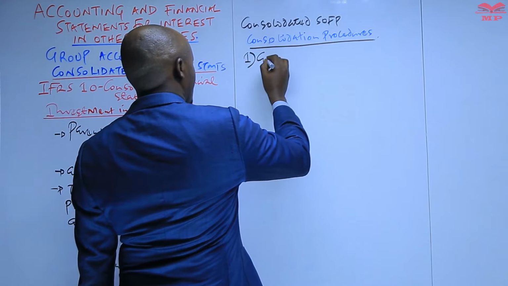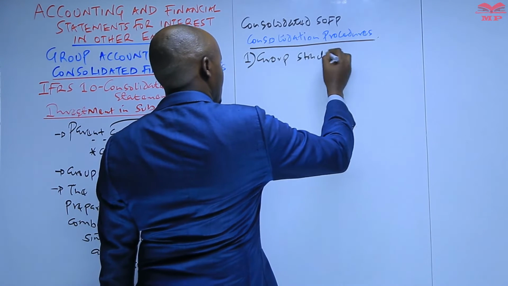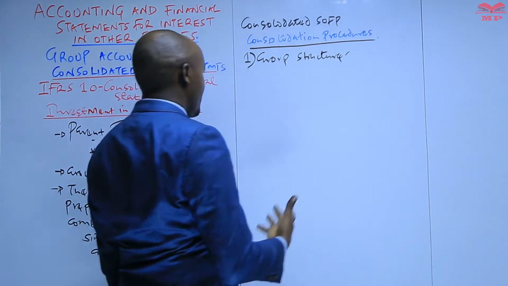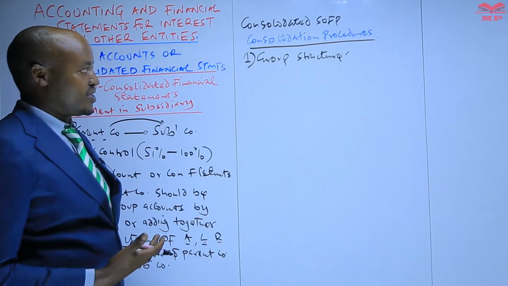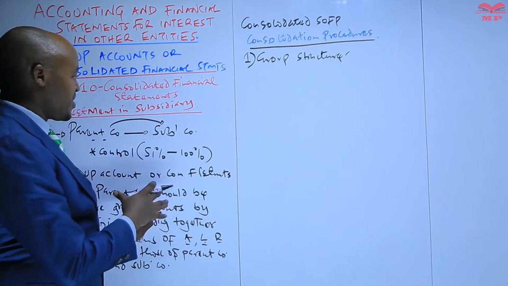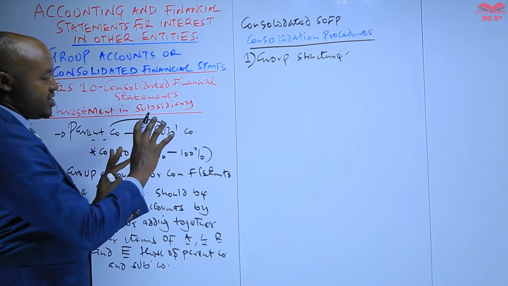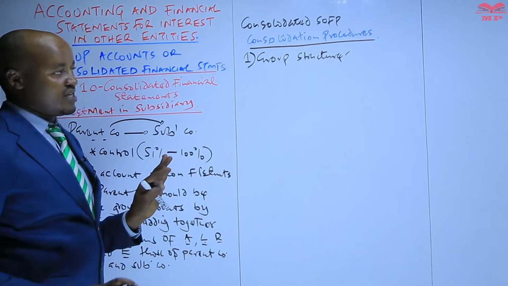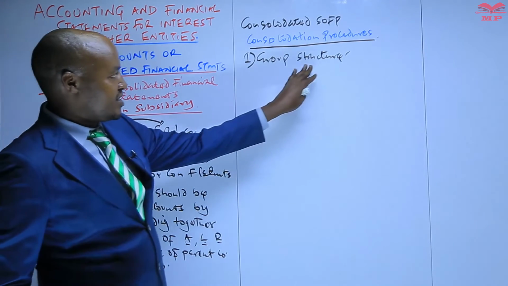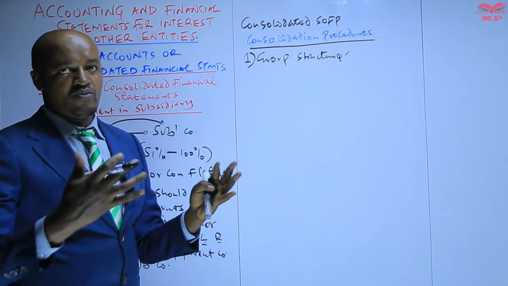Number one is the group structure. The parent company should come up with a group structure, meaning that anytime you come across a question where you are told the parent company has invested in a subsidiary and you are required to prepare a consolidated statement of financial position, the first thing you need to do is to come up with a group structure.